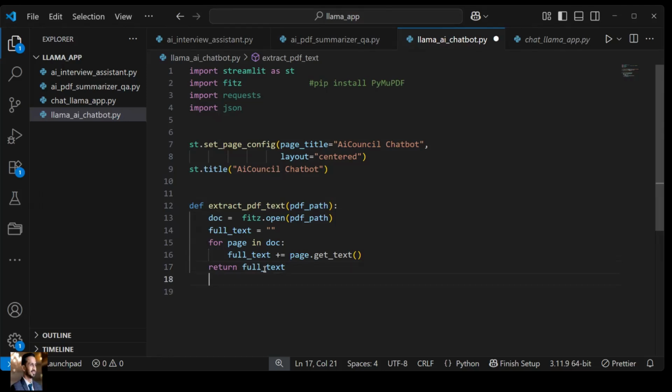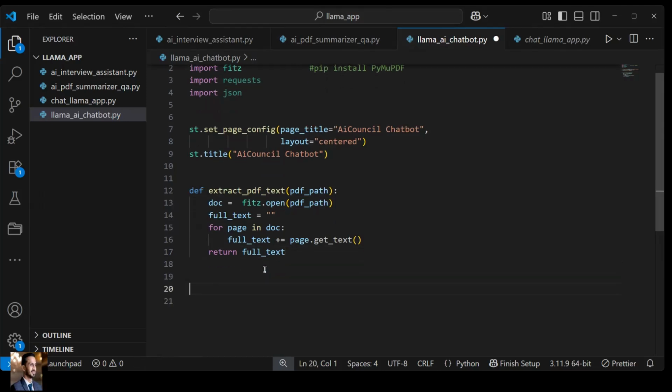Next, once this function is called, it will load the PDF text. Then we require a function for generating the response. So how can we generate a response?